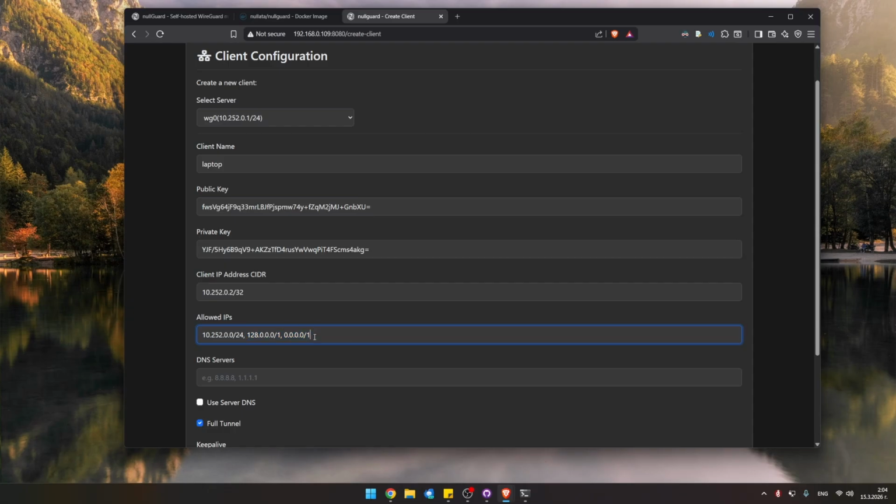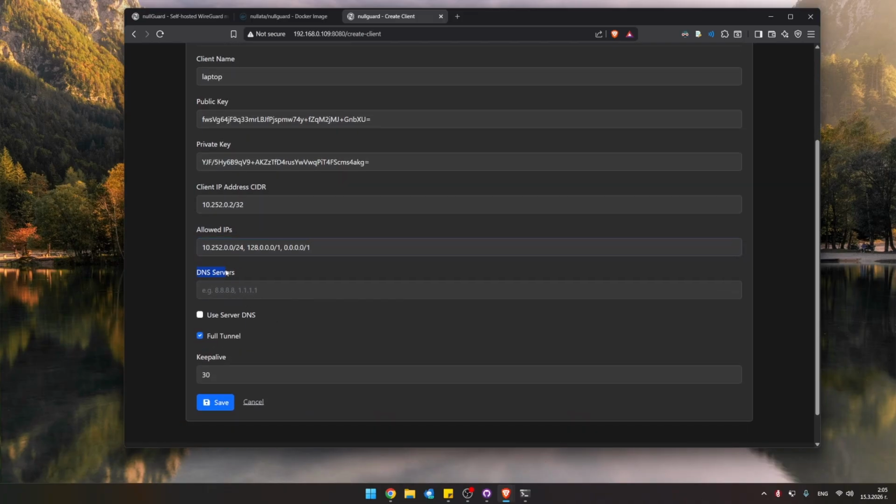What this means is that if you are in Australia and you want to connect to your VPS in Germany, by clicking full tunnel, your client is now going to obtain the IP address of your server in Germany as an exit point. And your government and your ISP aren't going to be able to see what your traffic is because it's encrypted.